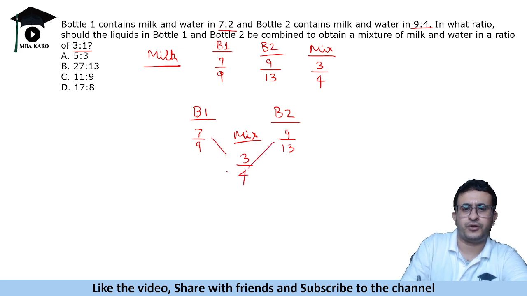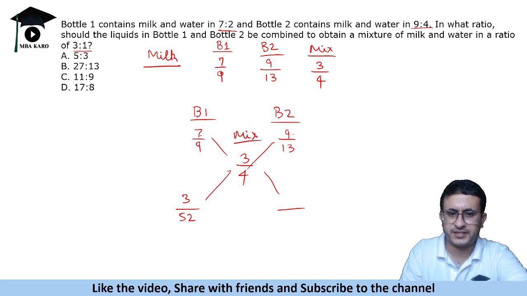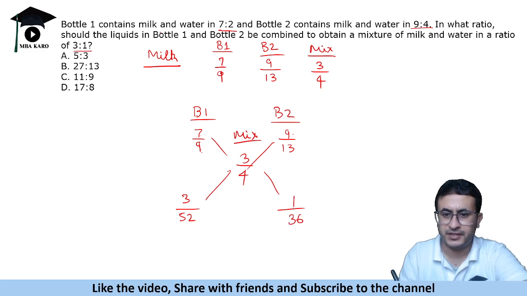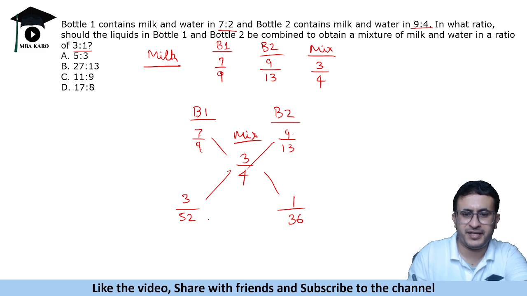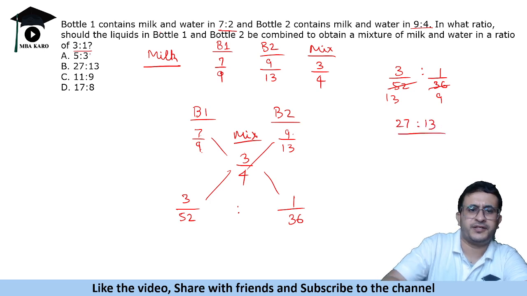So do the cross subtraction. What do we get? This is 3/4, 52 will be the LCM. So if you take 52, this is 39, and 4 times 9 is 36, so 3/52. And if you take 7 into 4, 28, 28 minus 27, 1/36, right? Now we will have to multiply by something. So this is 3/52 ratio 1/36, or you can say 13/9. So multiply this by 9 and this by 13. So that is 27 ratio 13. That is our answer.